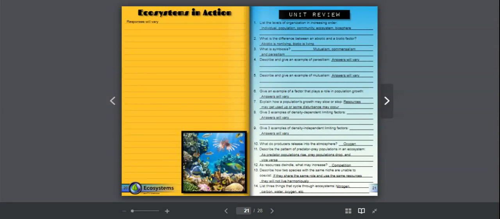This is Mrs. Geis again, and we're going to call this part 2 of the unit review because I am limited to 5 minutes. So we left off, I believe, on number 11 in your unit review on page 21 for ecosystems. Number 11, it is a common sense relationship between predators and prey.